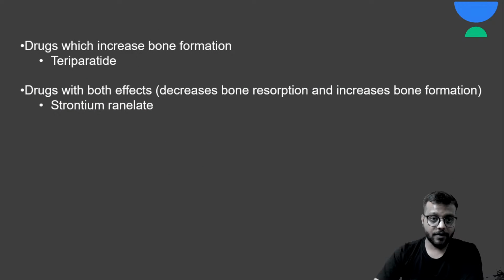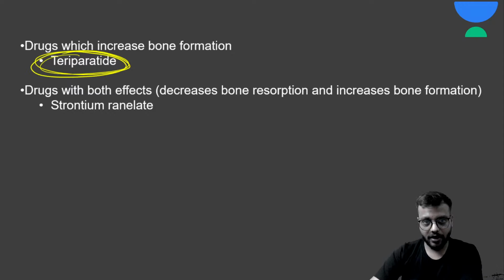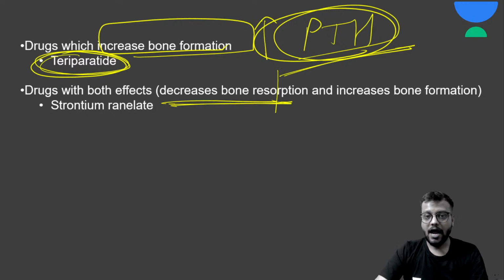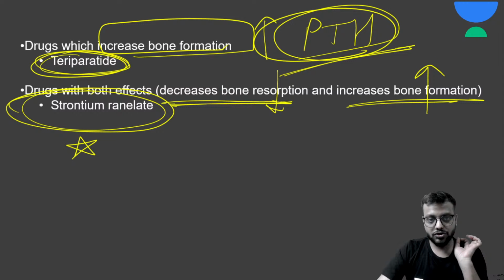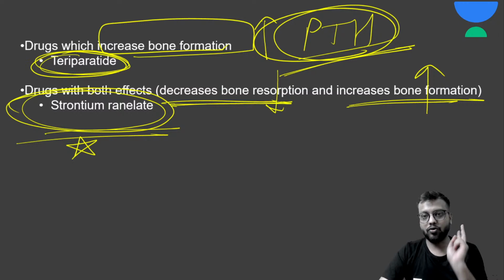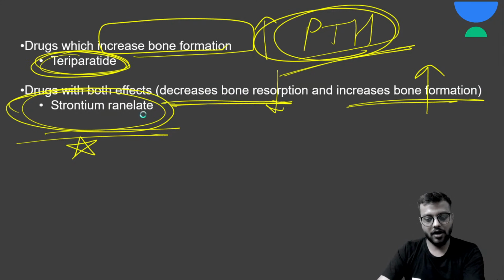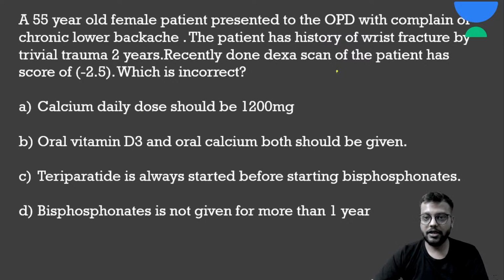Now what is teriparatide? Teriparatide bone resorption को कम नहीं करता है, ये bone formation को increase कर देता है. It is a parathormone analog. Okay, parathormone ये याद रखना है. फिर एक ड्रग है which has both the functions, यानी resorption को कम करेगा और bone formation को increase करेगा, and that drug is called strontium ranelate. ओके, तो strontium ranelate के दोनों functions होते हैं. Teriparatide सिर्फ bone formation को increase करता है, और बाकी सारी drugs bone resorption को कम करती हैं.